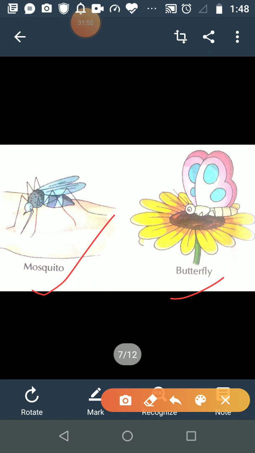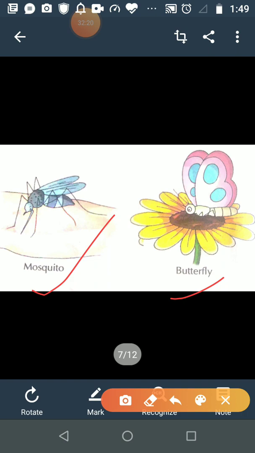When you go to a cold drink shop, small kids ask for the straw. Straw is just like a pipe. When you put that straw in the cold drink and you breathe in, then that cold drink starts moving inside your mouth. It means we are not drinking that cold drink directly from our mouth, we are sucking. We suck that drink with the straw.